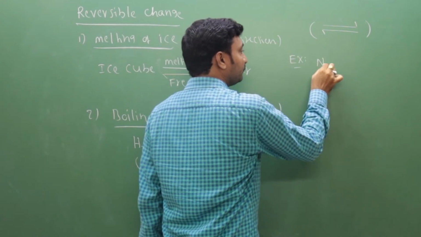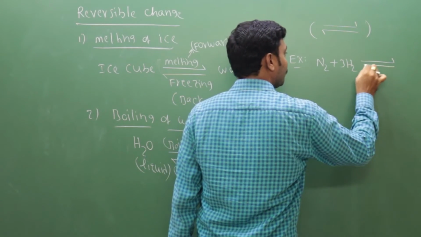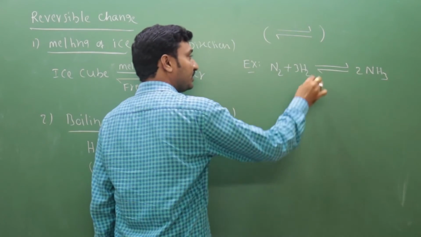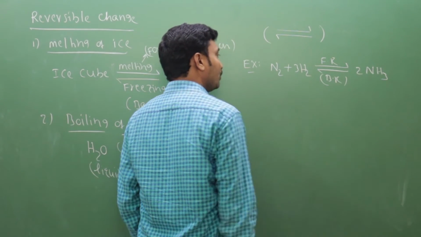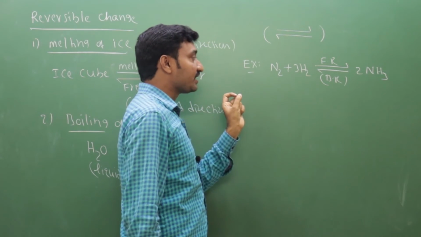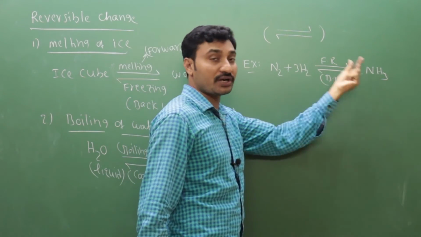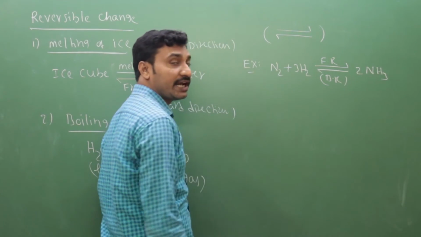Example: N2 plus 3H2 gives rise to 2NH3. This is the forward reaction, this one the backward reaction. These are reactants and these are products. In the forward reaction, reactants are converted into products, right? In the backward reaction, products are converted into reactants.